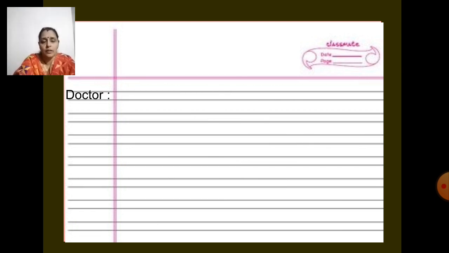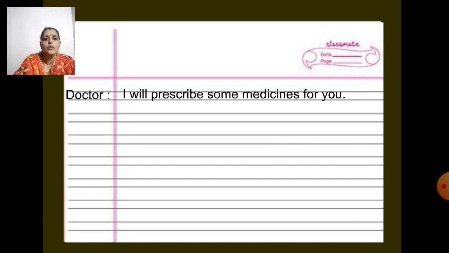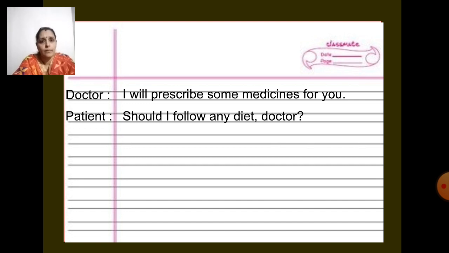Now again the doctor, "I will prescribe some medicines for you." After you tell your problem to the doctor and after he examines, what does the doctor do? Writes down medicines for you, right? Then the patient asks, "Should I follow any diet, doctor?" After the doctor gives you medicines, you always ask, "Doctor, what should I eat? Can I eat this? Can I eat that?"